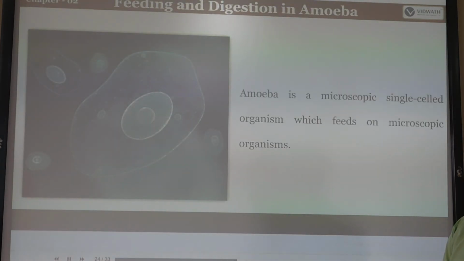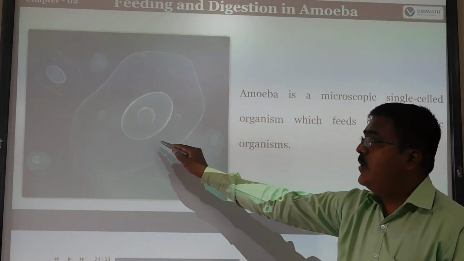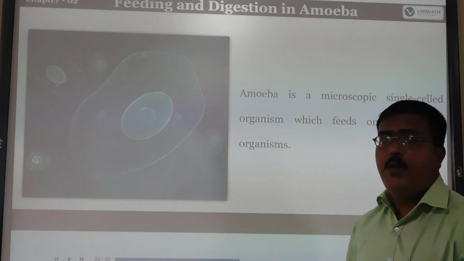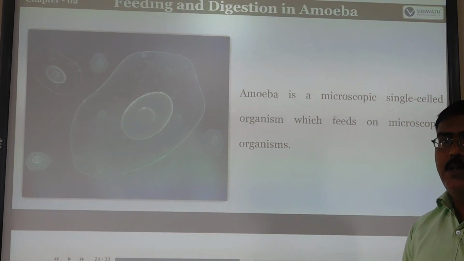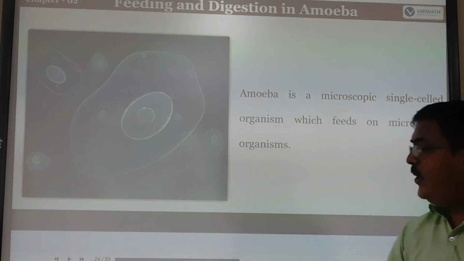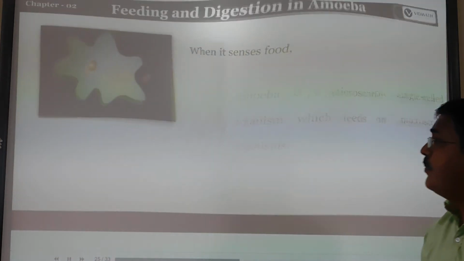If you observe the amoeba, you can regard it as a unicellular organism. They are microscopic unicellular organisms which feed on microorganisms. The vacuole is useful for engulfing the food and also for digestion of the food. Whatever enzymes they have should be useful for the digestion of these bacteria also.